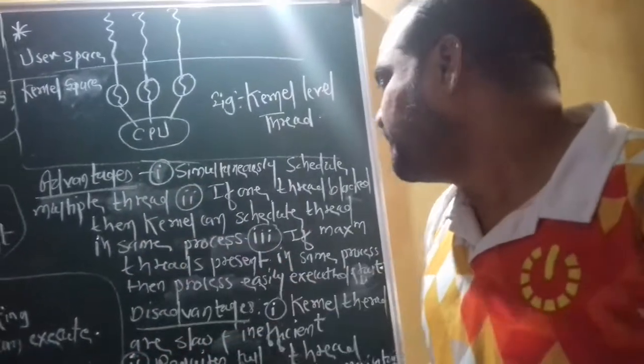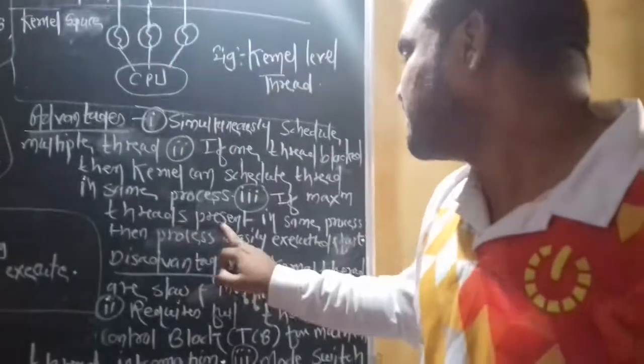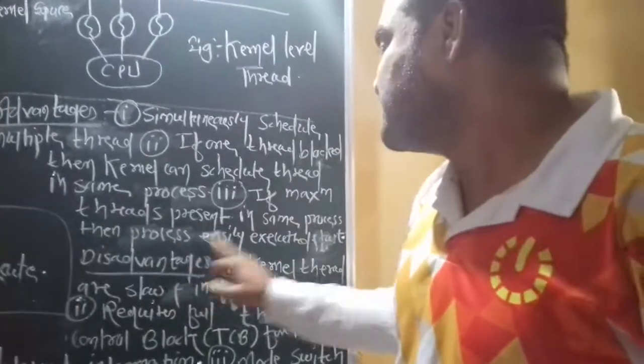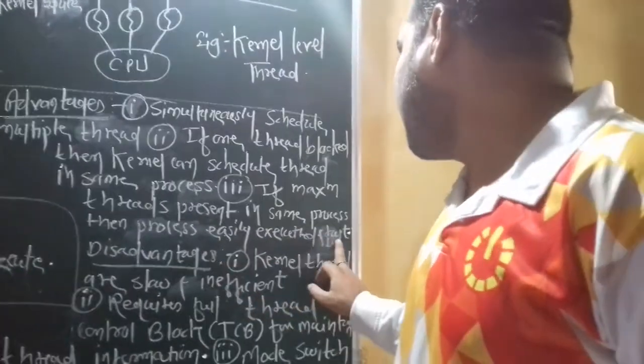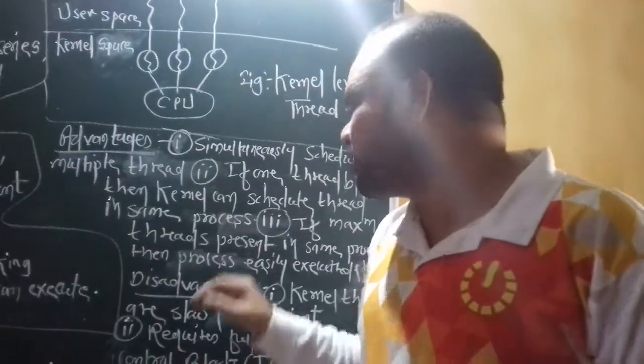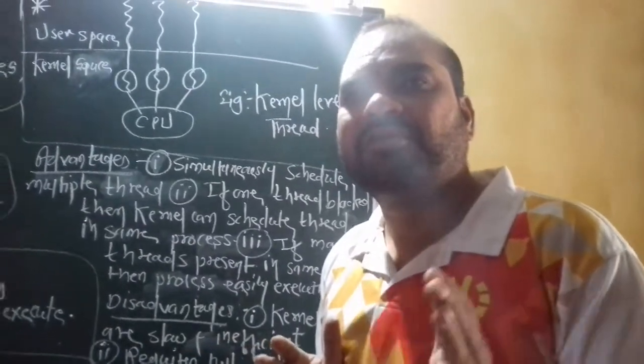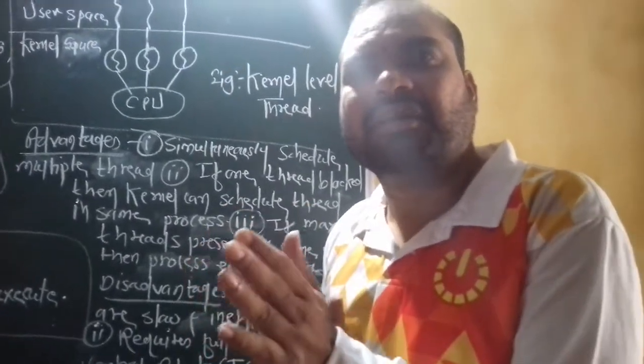Now the third advantage: if the maximum number of threads is present in the same process, then the process is executed easily and fast. It is a very important advantage that the kernel divides a particular program into a number of threads.